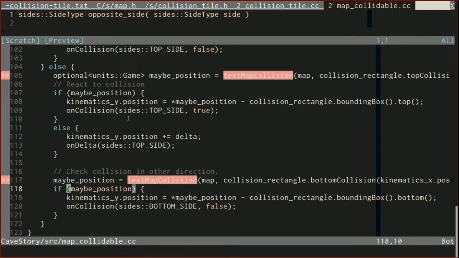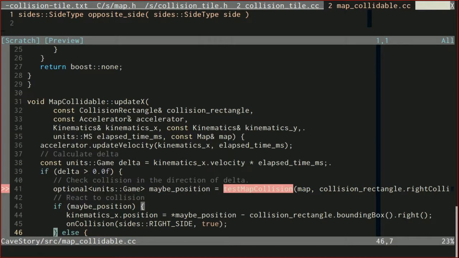a direction too. So I'm going to do this in a macro because there are 8 of them, and yeah, this is incredibly boilerplatey, and we're going to fix this actually in the next episode, get rid of a lot of this boilerplate. But one of the things that's actually necessary to remove this boilerplate was creating a CollisionTile class. So we'll see how we can clean things up in the next episode. So let's create a macro.